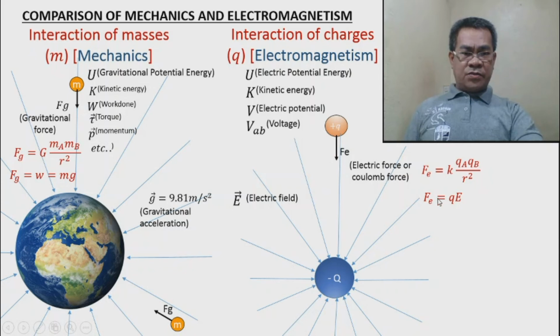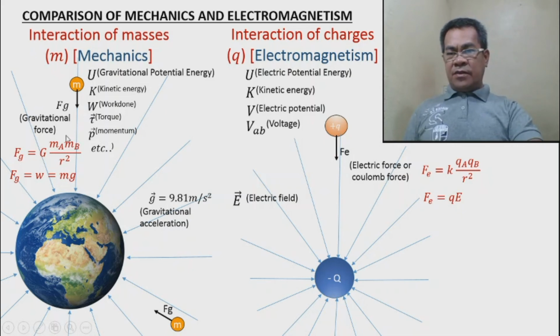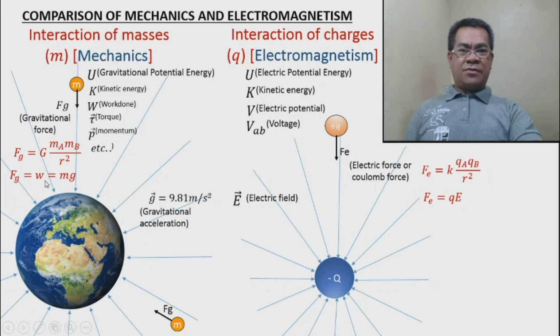The electric force, we will learn this one as we go on in the coming videos. So, the charge times electric field. If you multiply this charge by the electric field, the answer is force. If you multiply the mass by the gravity, the answer is gravitational force or weight. So, take note of the similarities.